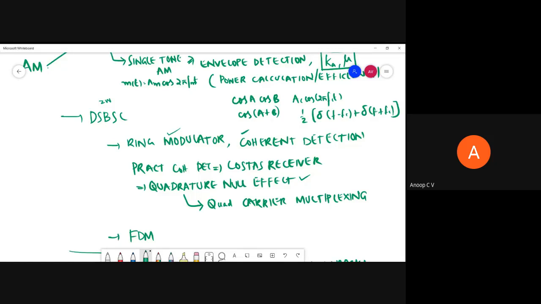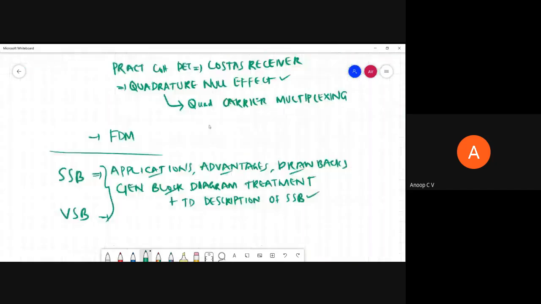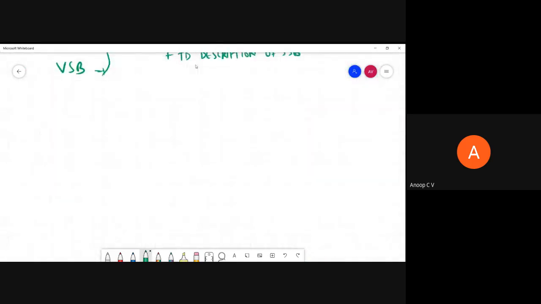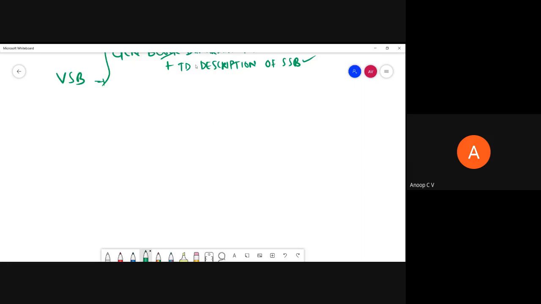I've received a doubt from many people that you didn't understand the working of the ring modulator. In a ring modulator we have two transformers. Transformer one is an audio frequency transformer with a center tap. Normally the center tap transformer's turns ratio will be something like 10 is to 5 is to 5. Maybe you are not familiar with the center tap transformer, that is why you are getting a doubt.